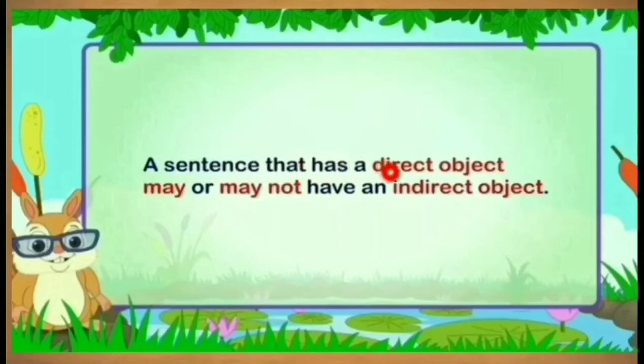A sentence that has a direct object may or may not have an indirect object. So some sentences have only a direct object but not an indirect object. Is it possible in some sentences?